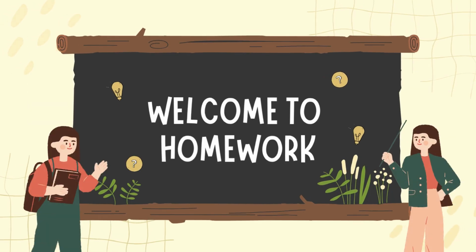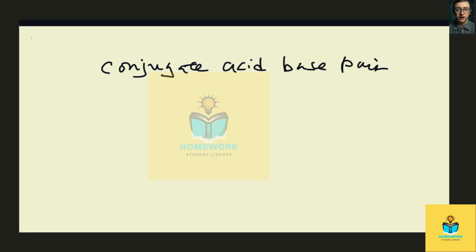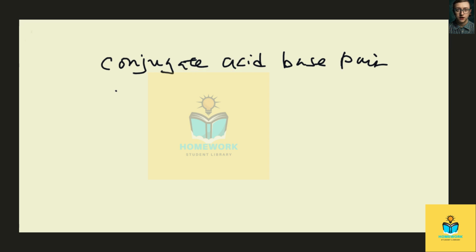Welcome to homework. So we have to explain what is a conjugate acid-base pair and what is the relationship between them. First of all, we're looking at conjugate acid and base. Sometimes they appear as a pair. So maybe let's start with some examples.